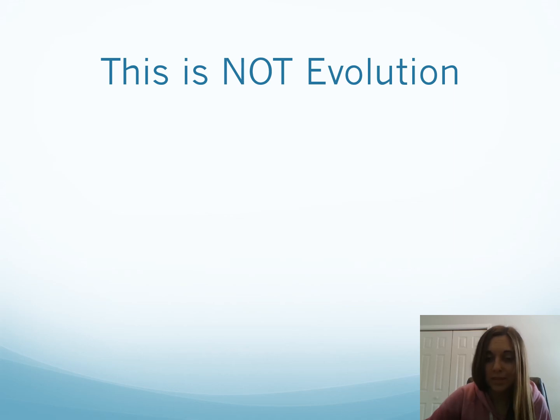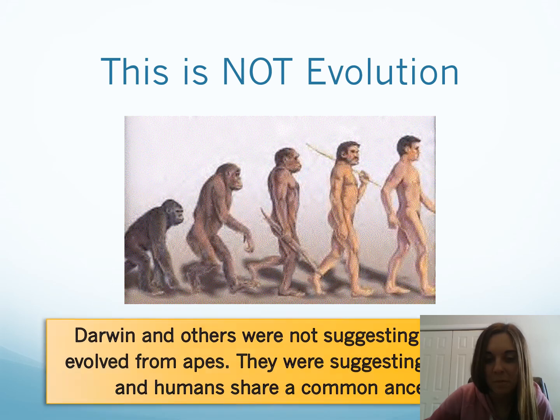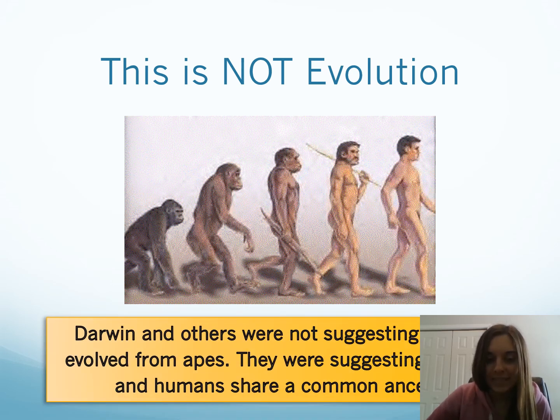Now, this is important. If you've seen this picture, you should know that this is not evolution. It is very misleading, and it makes you think that humans came from apes or monkeys. It's not true. Scientists say that there may be a common ancestor between the two, but that we did not come from apes.